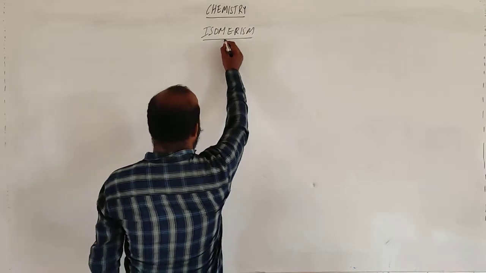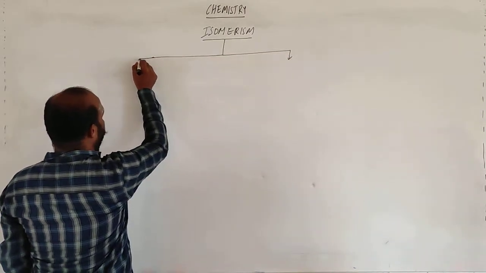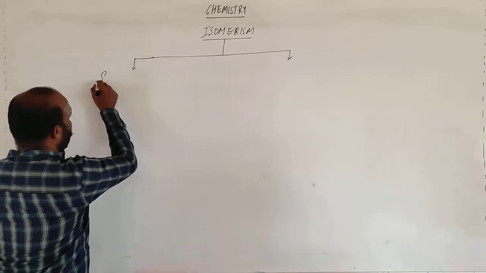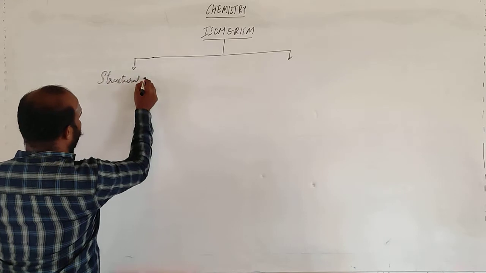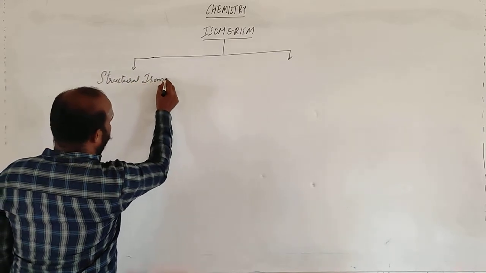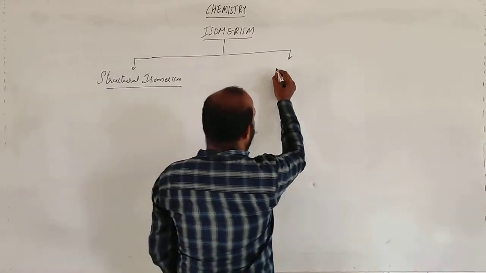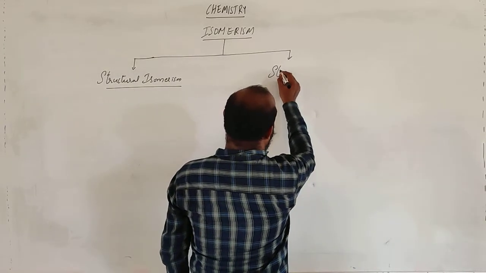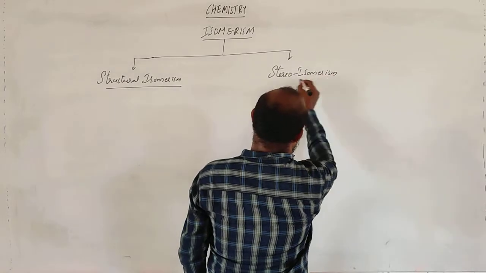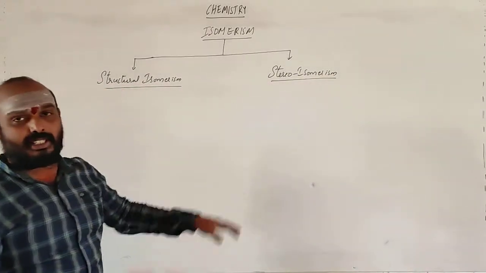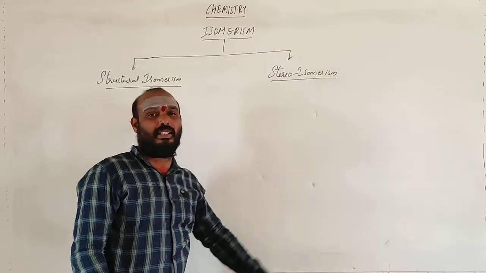Isomers can be categorized into two types. One is structural isomerism, and one is stereo isomerism. You can classify into two types, one is structural, one is stereo. This is the same thing you can see in organic chemistry.